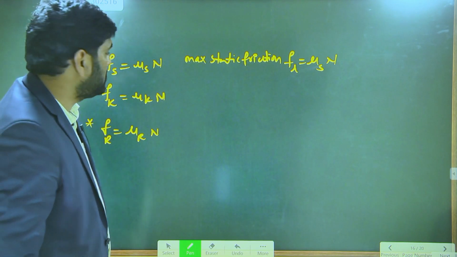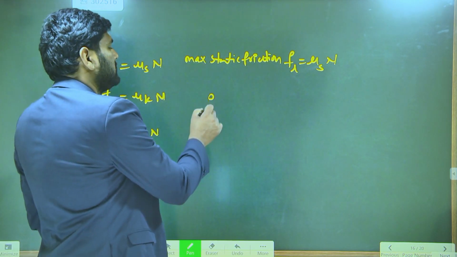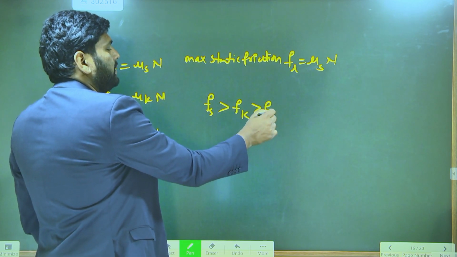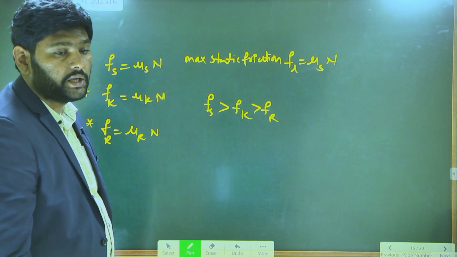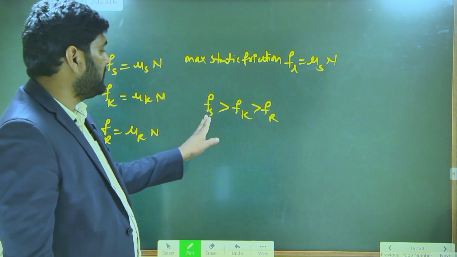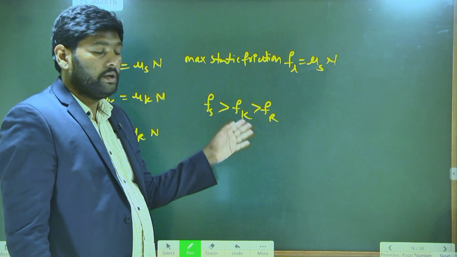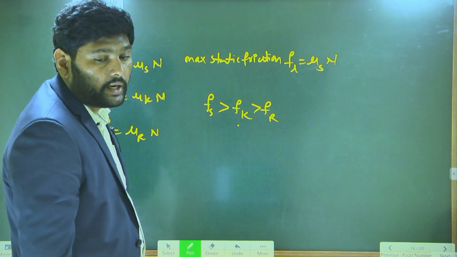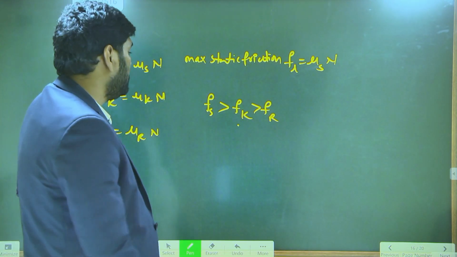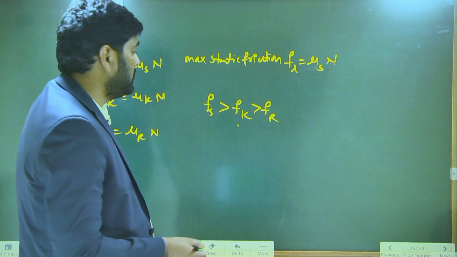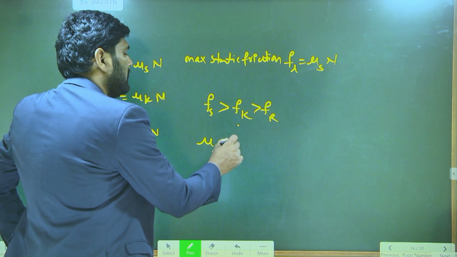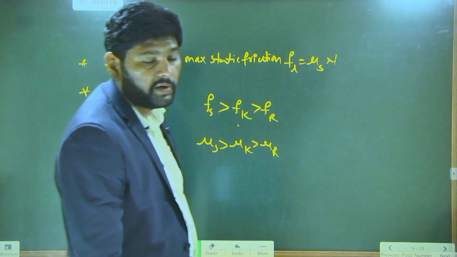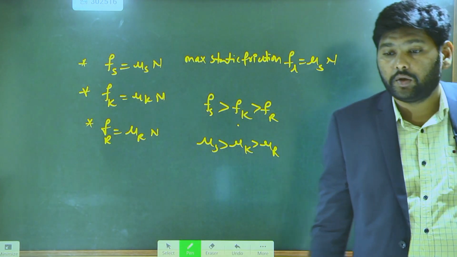Now by using this we can write the relation between the frictions. Static friction is greater than kinetic friction, which is greater than rolling friction. With that, you can also write the relation between the coefficients of friction: mu s is greater than mu k, which is greater than mu r. So this is how we can write the relation between the frictions and the coefficients of friction.